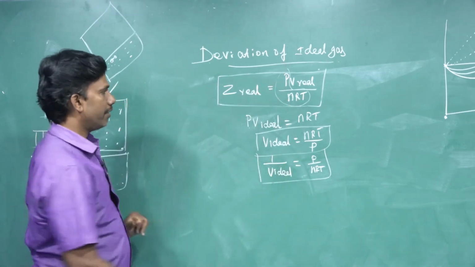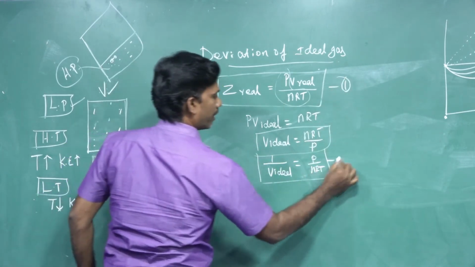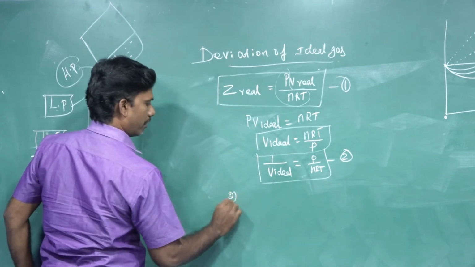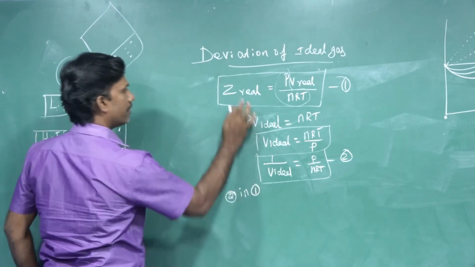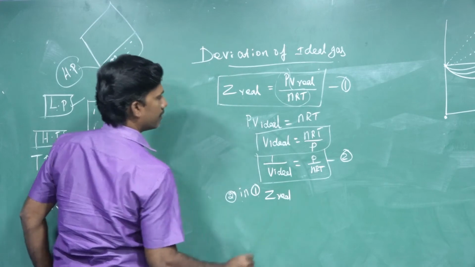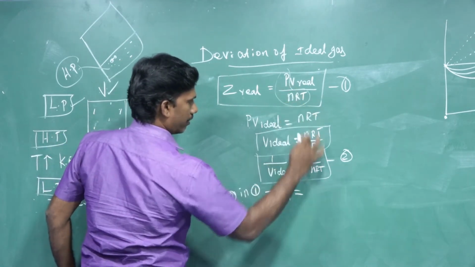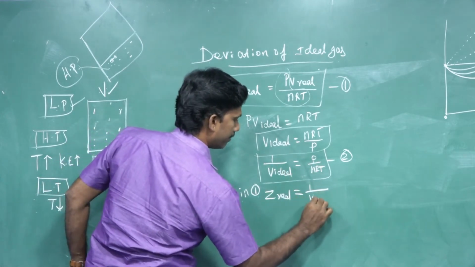Just substitute there. You have this equation number 1 and this equation number 2. Substitute equation 2 in 1. What is equation number 1? Z real, that is equal to P by nRT, and P by nRT is equal to 1 by V ideal.